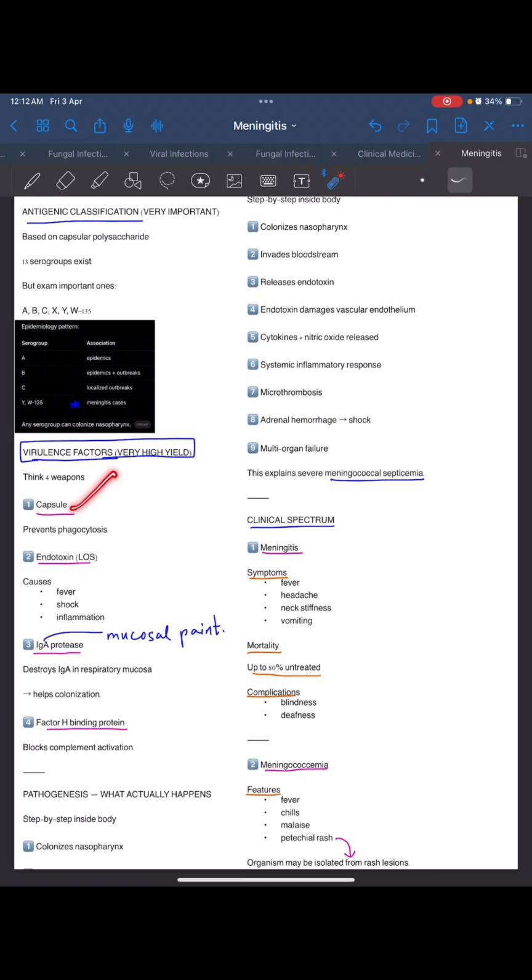Virulence factors, we have to see. Capsule prevents phagocytosis. Virulence factors are nothing but the weapons that make the organism survive. So capsule prevents phagocytosis. Endotoxin causes fever, shock, and inflammation.